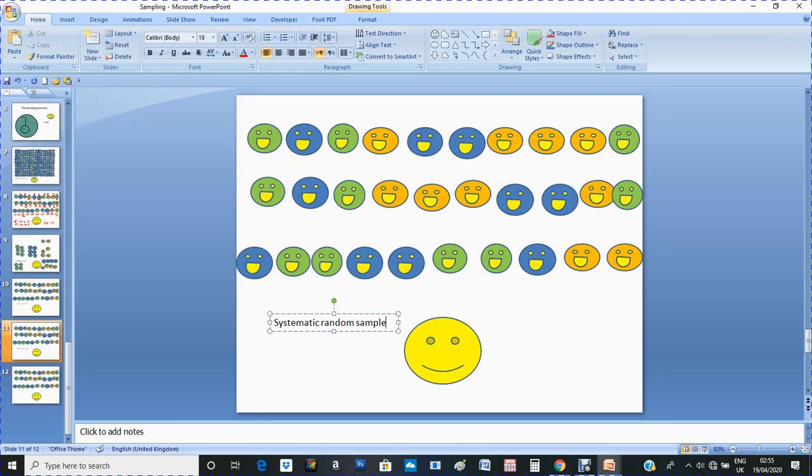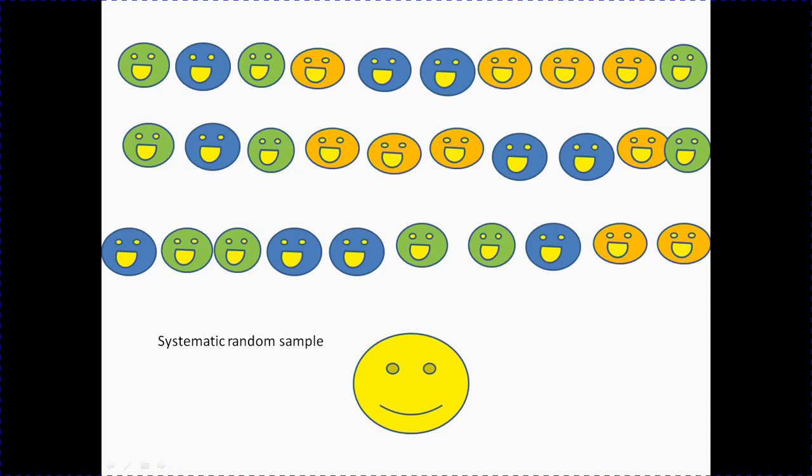Well, suppose that this is my sample. I'm going to put them in order.